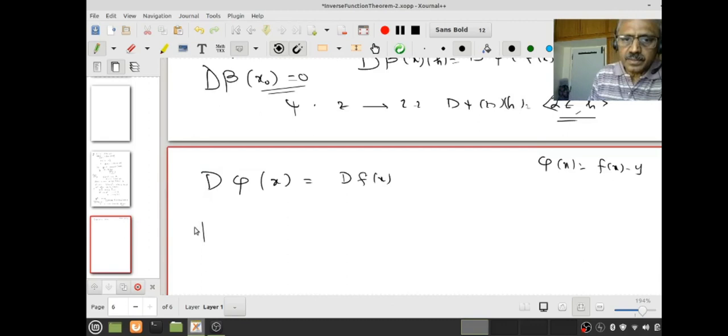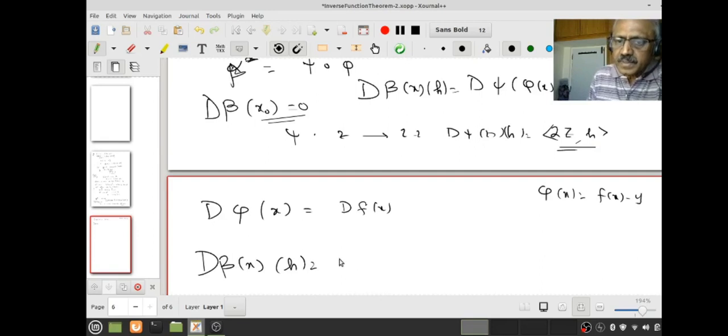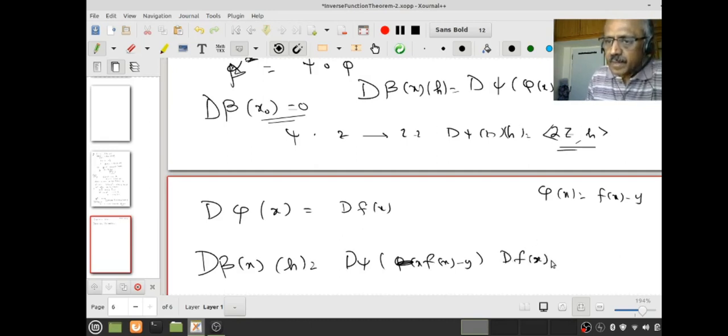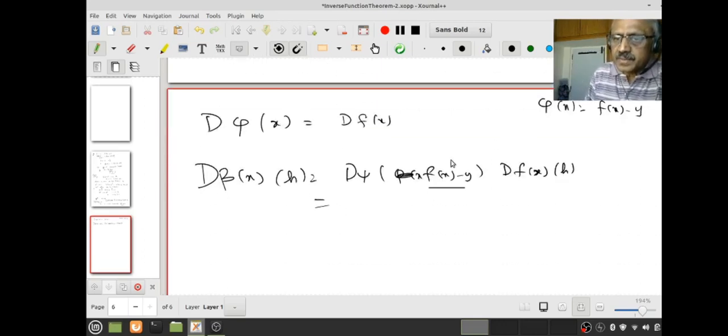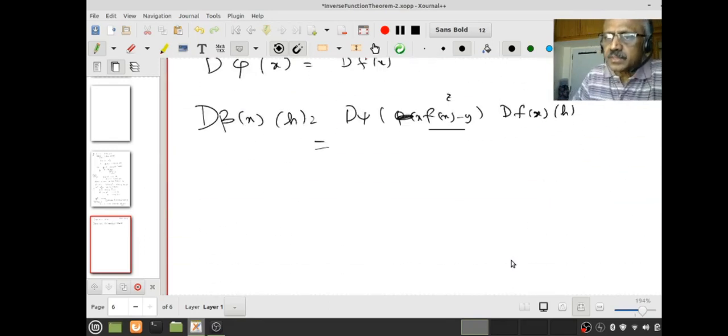Therefore d beta of x acting on h equals d psi at phi(x), that is, f(x) minus y, applied to d phi of x, that is, the derivative of f at x acting on h. Do you follow that? And this is your z, therefore d psi at z acting on any vector is 2z dot that vector, that is, 2 times f(x) minus y dotted with df(x) h.